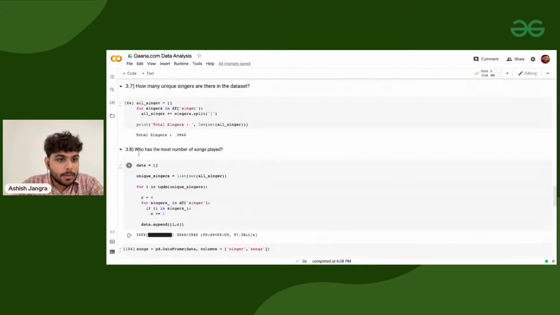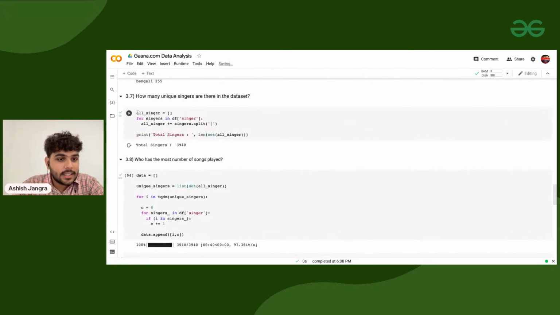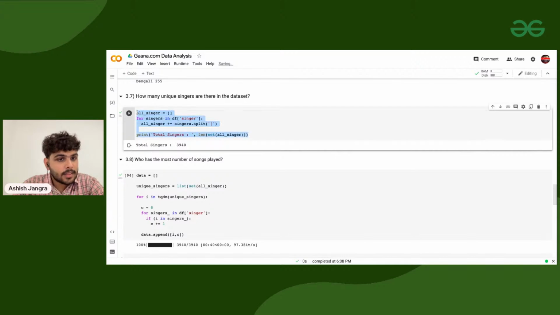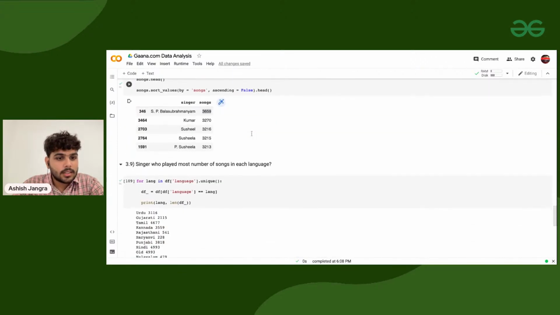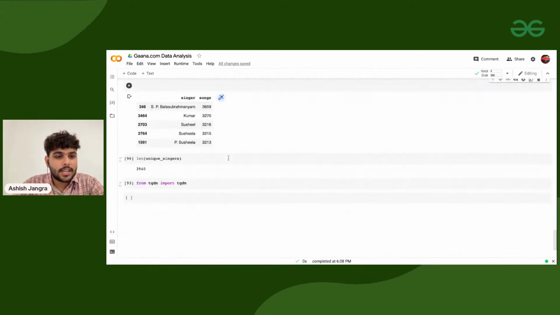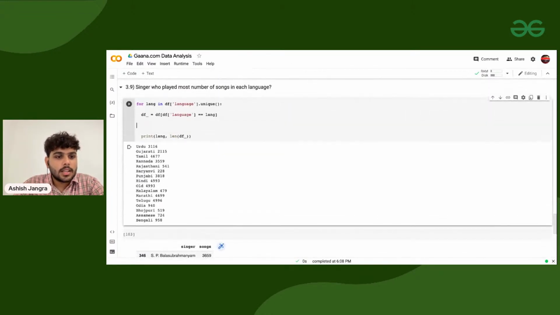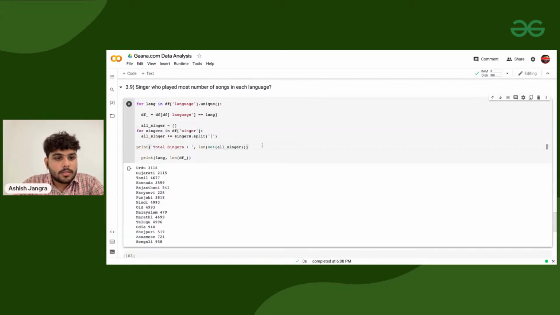For that purpose I can directly take this, df of singers. Let's try it here only, and the rest of the things you need to do. I have taken all the singers list, and I'll print total singers in a specific language.